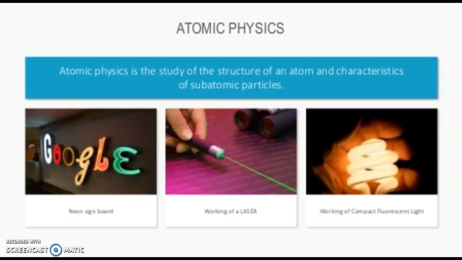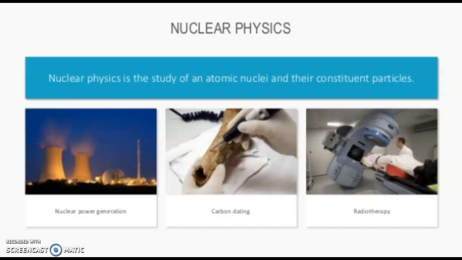Next is atomic physics. This category comes under modern physics. So what is atomic physics? Here basically the composition and structure of the atom is studied, where subatomic particles like electrons, neutrons, protons are studied. Then there is nuclear physics.